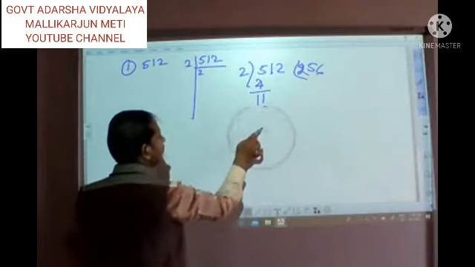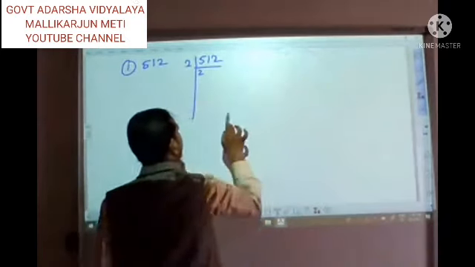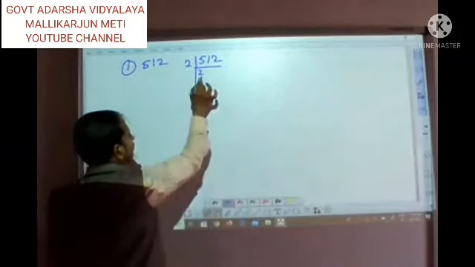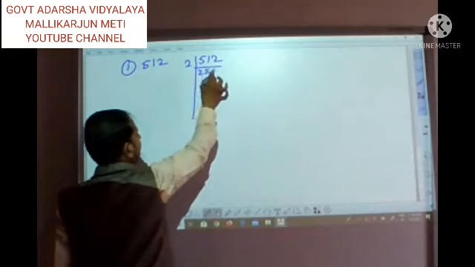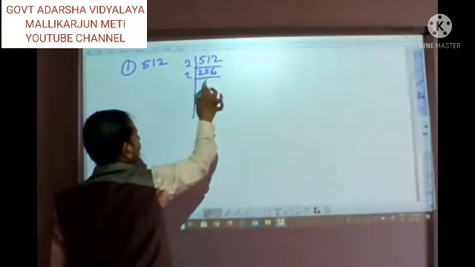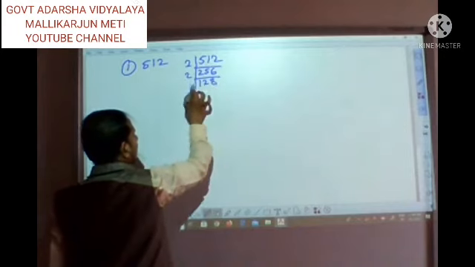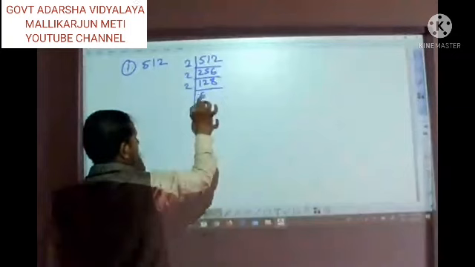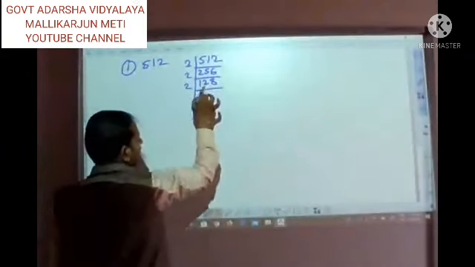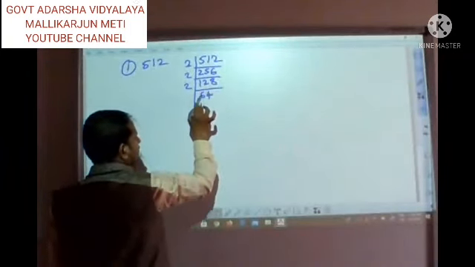You can use this type in rough work. Okay, so 2 2s are, 2 5s are, 2 6s are. Again 2 2 1s are, 2 2s are, 2 8s are. Again 2 2 6s are 12. Then 2 4s are 8.